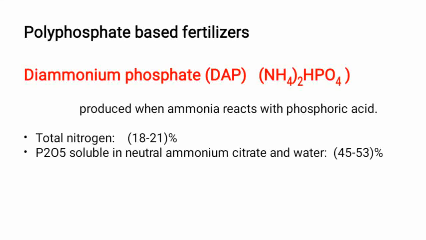When DAP is applied to plants, it temporarily increases the soil pH, means more basic, but over the long term the treated ground becomes more acidic than before upon nitrification of the ammonia. It contains total nitrogen 18 to 21% and citrate and water soluble phosphorus, that is 45 to 53% phosphorus.